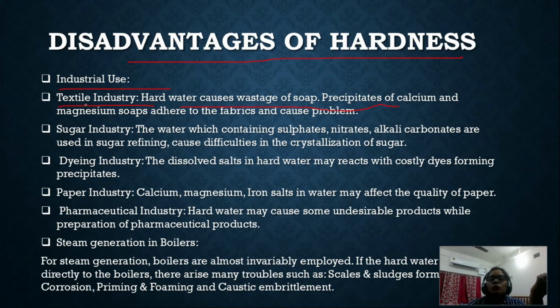So we cannot use the hard water in the textile industry. In the sugar industry, due to the presence of the calcium and magnesium salts, the crystallization of the sugar will be interfered with. So there will be difficulties in the crystallization of sugar.